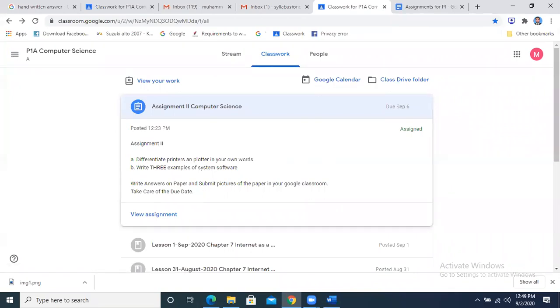Sir, I want to ask one more thing. Can you show me how to transfer pictures from a mobile to a computer? You can transfer pictures from mobile to computer using a data cable.